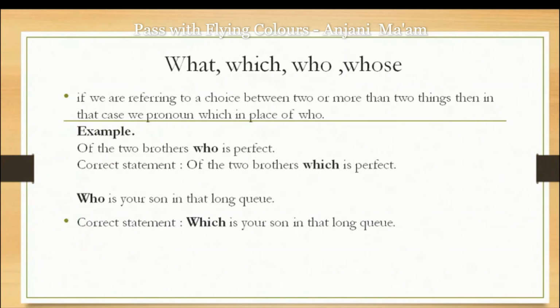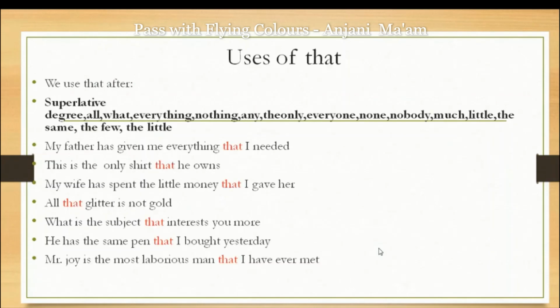Next, if we are referring to a choice between two or more things, then we don't use who. Of the two persons, who is perfect? No, it is wrong. Whenever we are talking about a choice, even if they are persons, we don't use who, we will use which. Of the two brothers, which is perfect. In the same way, who is your son in that long queue? No. Which is your son in that long queue?